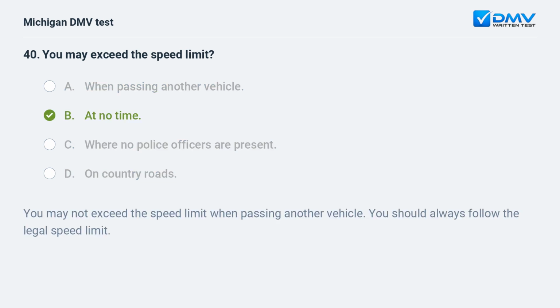B. At no time. You may not exceed the speed limit when passing another vehicle. You should always follow the legal speed limit.